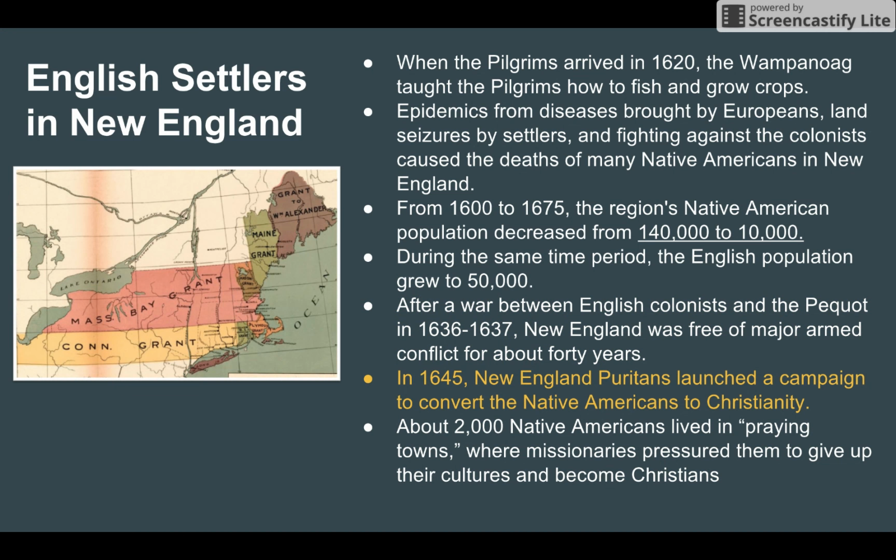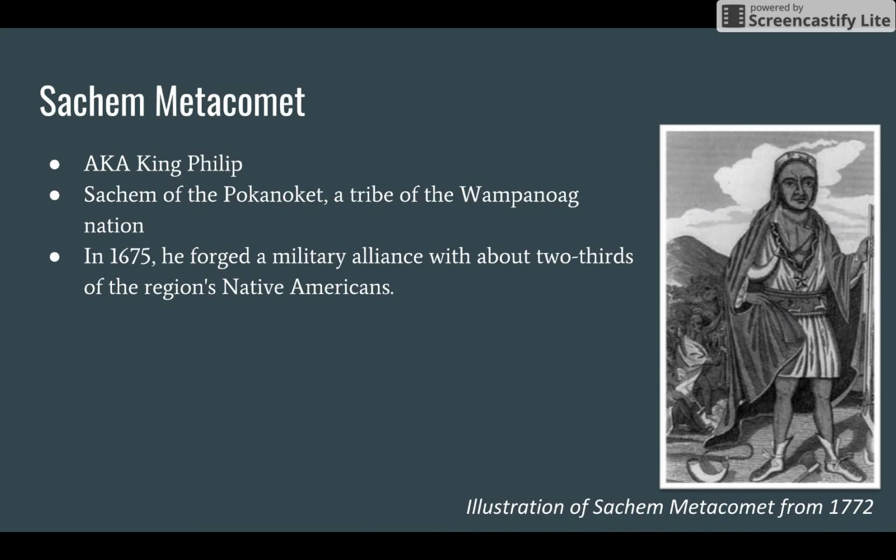In 1645, the New England Puritans launched a campaign to convert the Native Americans to Christianity. About 2,000 Native Americans lived in what we call praying towns, where missionaries pressured them to give up their cultures as Native Americans and become Christians like themselves, like the Puritans.